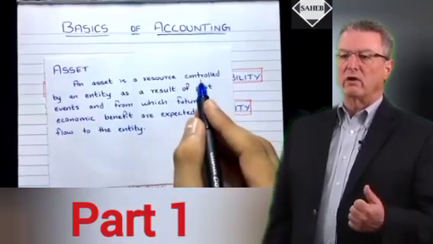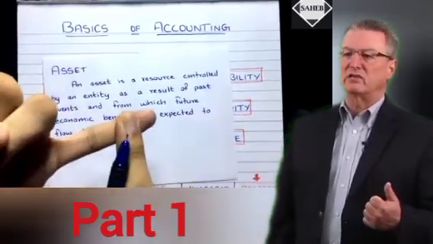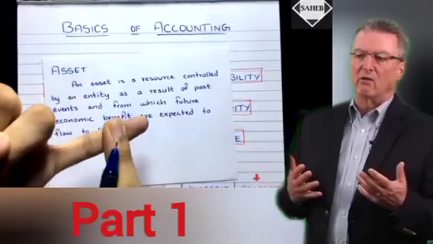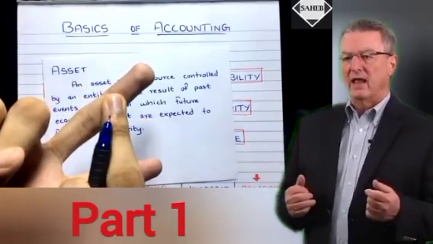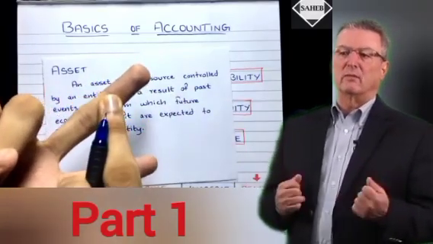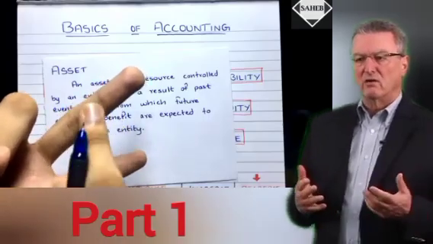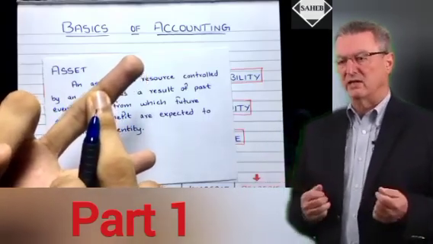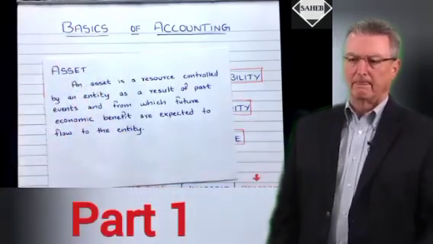So here control means what? Either you have ownership of that thing, then that's an asset, or you can get it on lease basis, then you have control over that asset. So that machinery which you can get on lease basis can also be recognized as an asset.